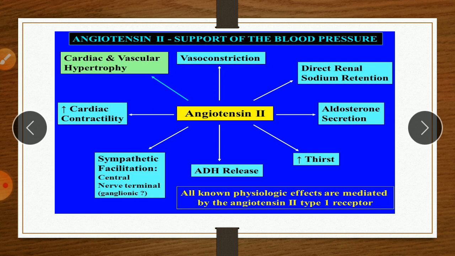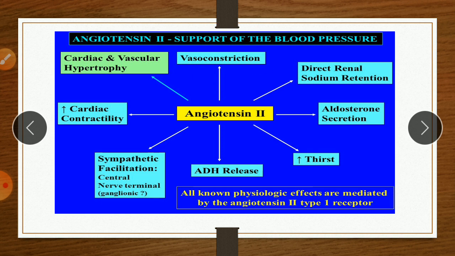So angiotensin II is a potent vasoconstrictor and it constricts the glomerular arterioles, resulting in increased arterial resistance which raises blood pressure. So angiotensin II, by its vasoconstriction effect, increases the blood pressure.